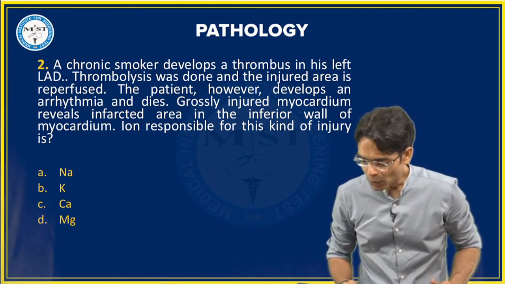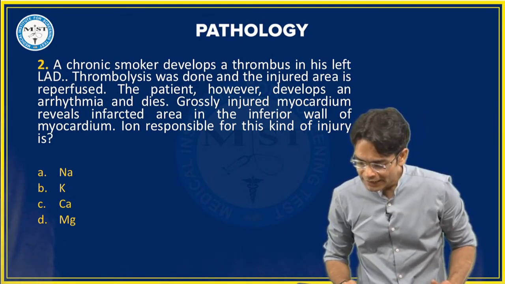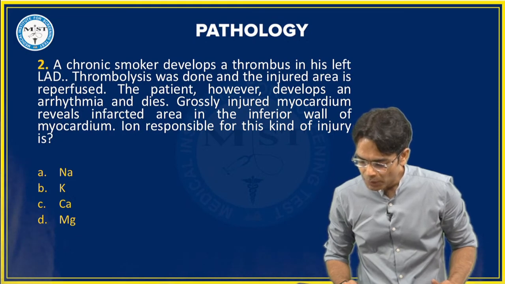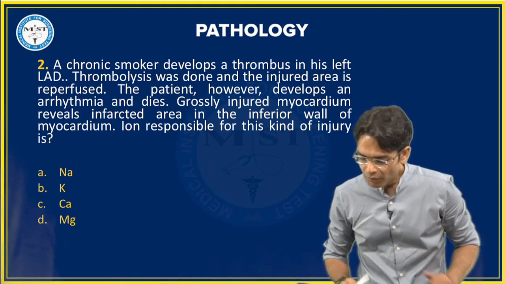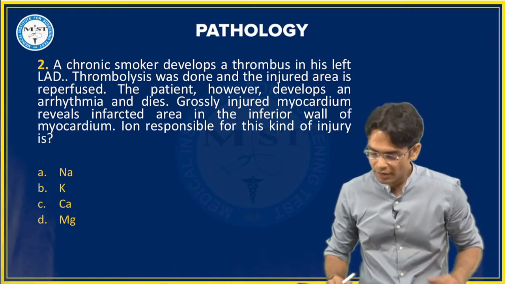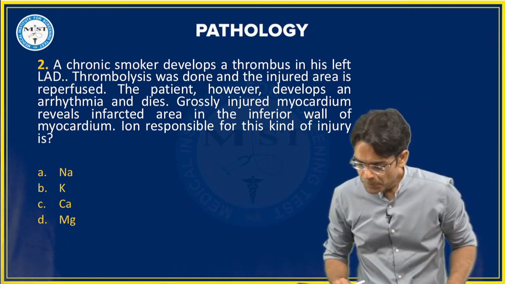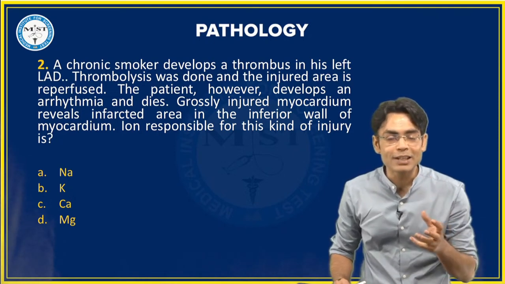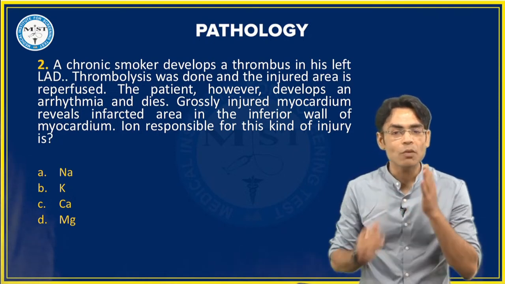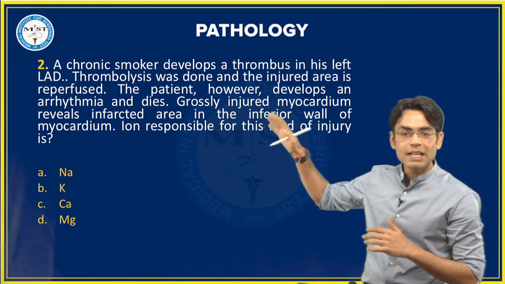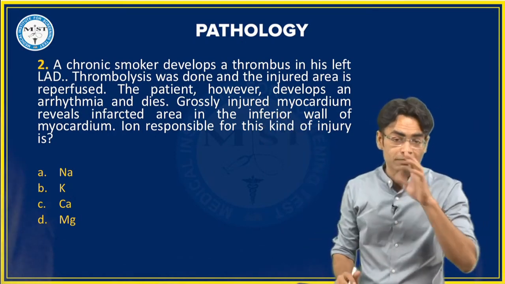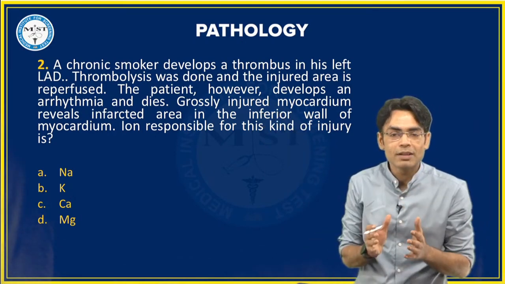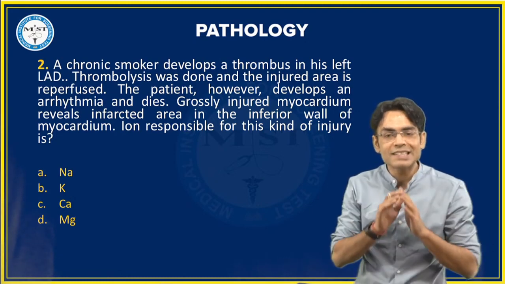Okay, so you people have started giving the options. Some of you are giving potassium, some of you are giving sodium. Beta, look, what is happening here? If you see this question, the person has died. Basically, cell death has happened.